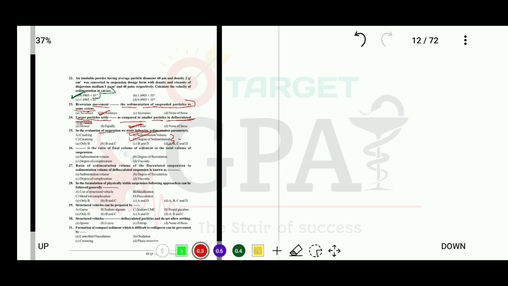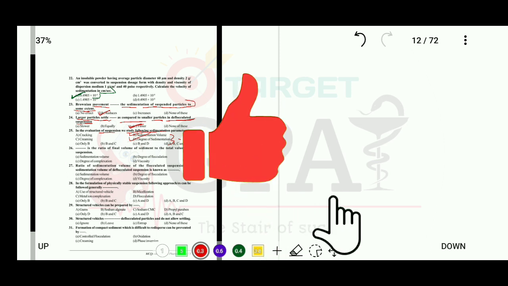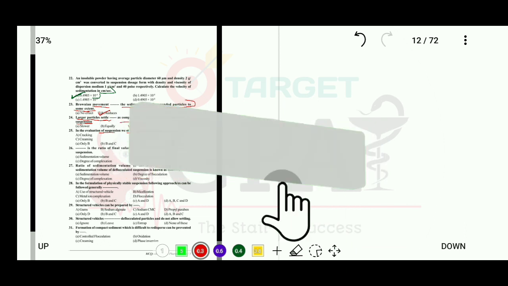Okay, so this was the part of coarse dispersion in which we saw 25 questions. In part 2 we will see the next 25 questions and we'll finish this topic.